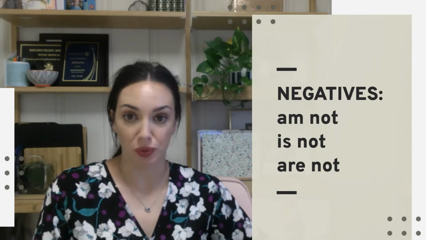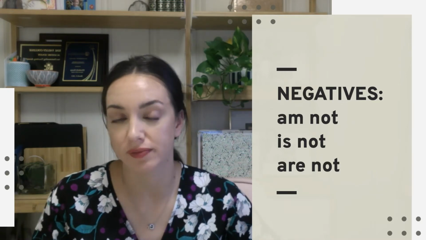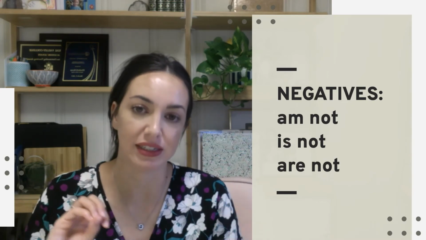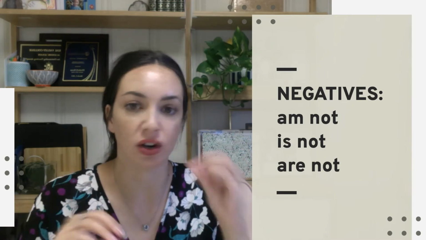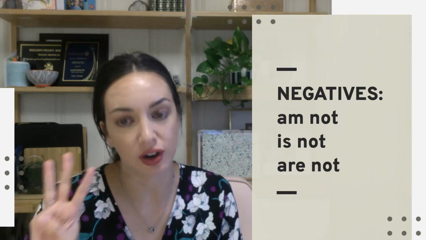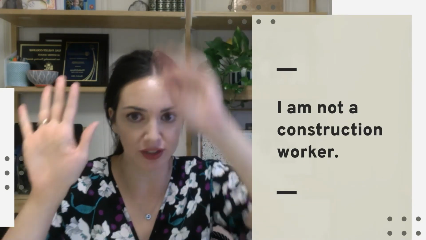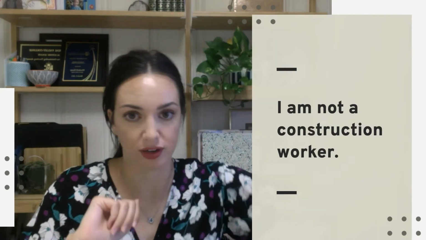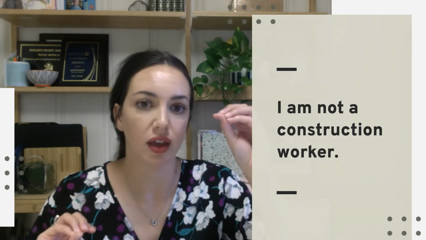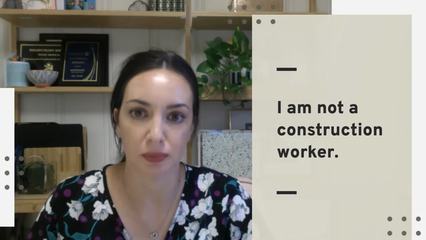Those are all true. What if we want to talk about things that we are not? We can do that too. To make negative sentences or talk about things that are not true, we're going to use am not, is not, are not. Follows the same rules: subject, verb, not, object, complement, whatever. All you do is add that little word not after be.